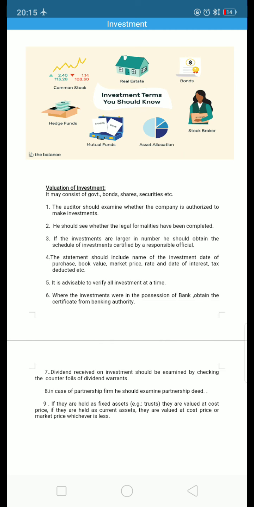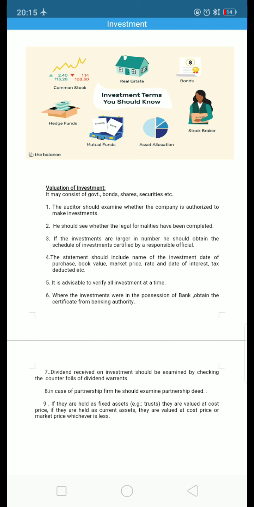Next, in case of a partnership firm, we should examine the partnership deed. The partnership deed can be examined to find out the powers and rights of the partners to invest in various types of investment. The reason for examining the partnership deed is to know who has the power or the right to make the investment in various securities.